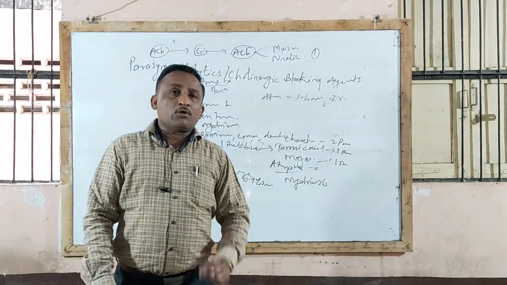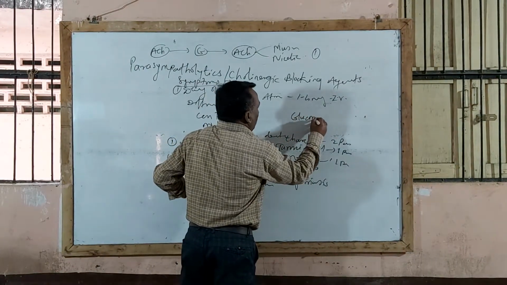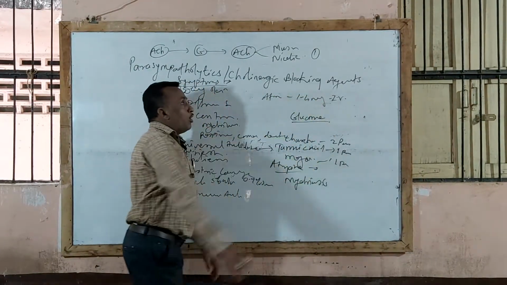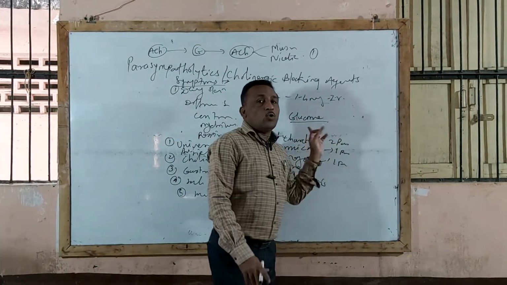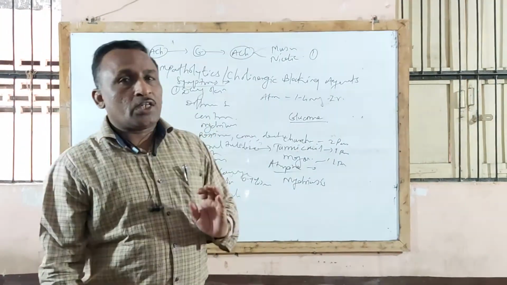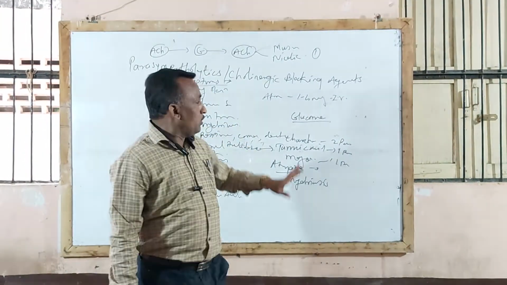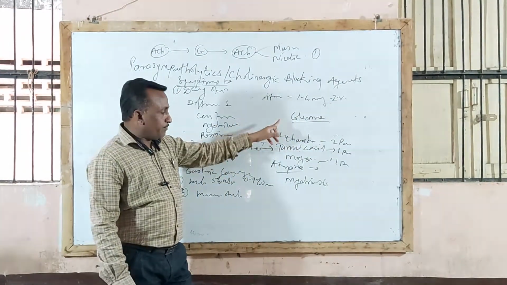But these drugs are contraindicated in glaucoma patients. Remember that atropine or all cholinergic blocking agents are contraindicated in glaucoma patients. Sometimes we are asked which drug is contraindicated in glaucoma. So atropine is contraindicated in glaucoma.